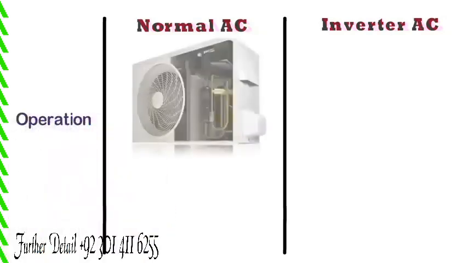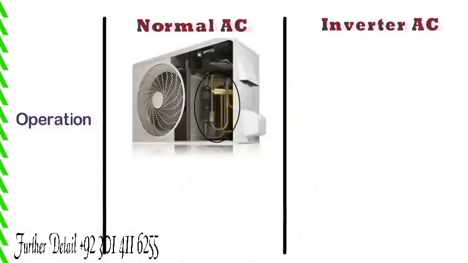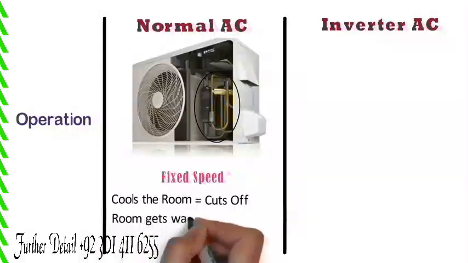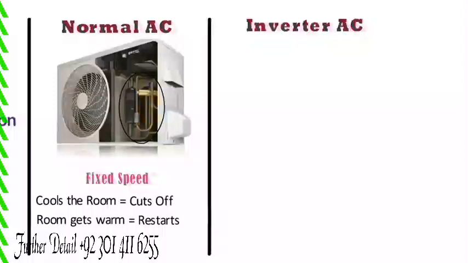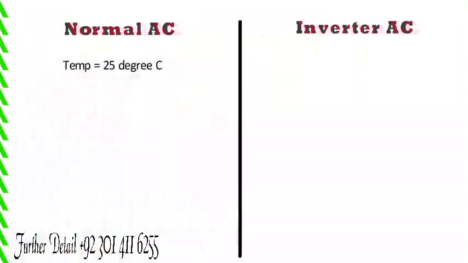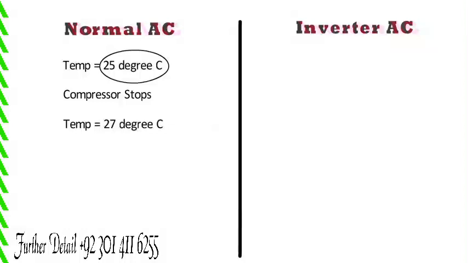In case of normal air conditioners, the compressor runs at a fixed speed, which means it cools the room to the desired temperature and cuts off till the room gets warm again. Then again it restarts. For example, if you set a 25-degree temperature and soon 25 degrees is achieved, the compressor located in the outdoor unit completely stops. Again, when the temperature comes to 27 degrees, it starts with a fixed speed to achieve the set temperature. So it consumes more electricity.